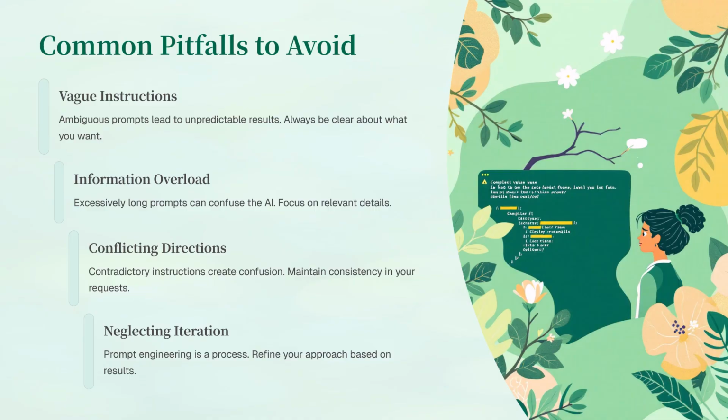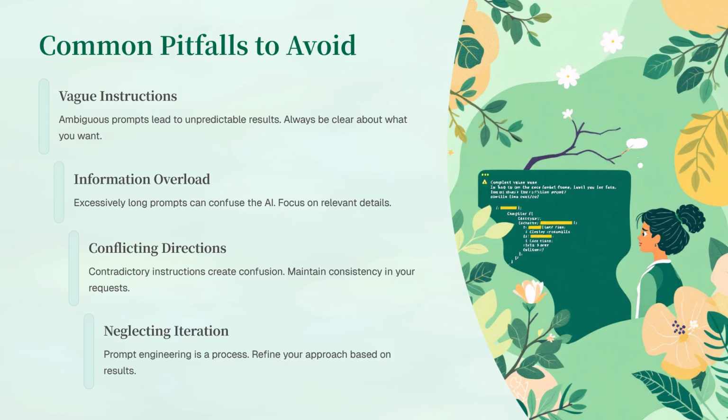Common pitfalls to avoid: vague instructions. Ambiguous prompts lead to unpredictable results. Always be clear about what you want. Information overload: excessively long prompts can confuse the AI. Focus on relevant details. Conflicting directions: contradictory instructions create confusion. Maintain consistency in your requests.